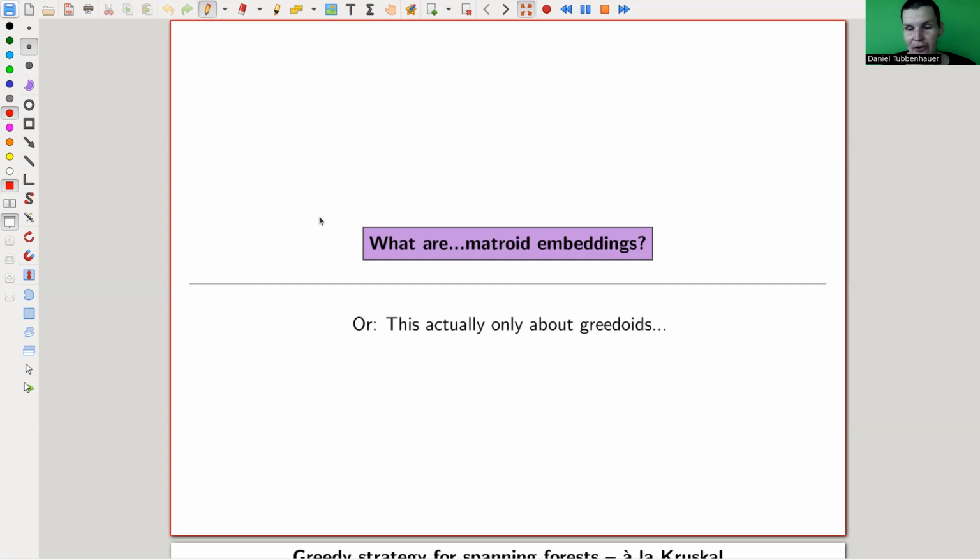Today, I would like to talk about matroid embeddings. So kind of the correct notion for greedy algorithms. Every greedy algorithm comes from a matroid embedding, and every matroid embedding corresponds to a greedy algorithm. Problem is, matroid embeddings are a little bit annoying to define. So I'm actually not going to talk about them at all.